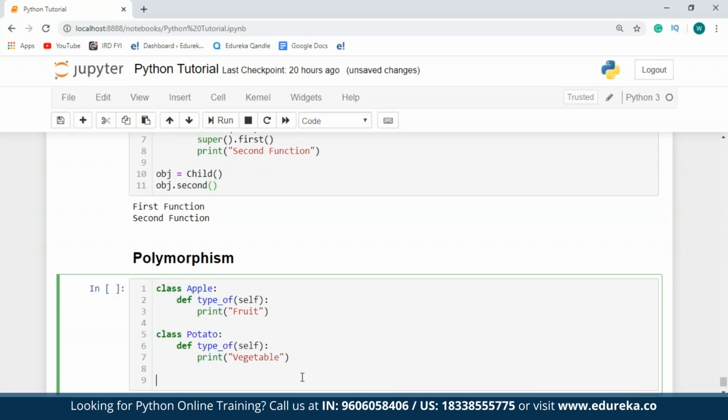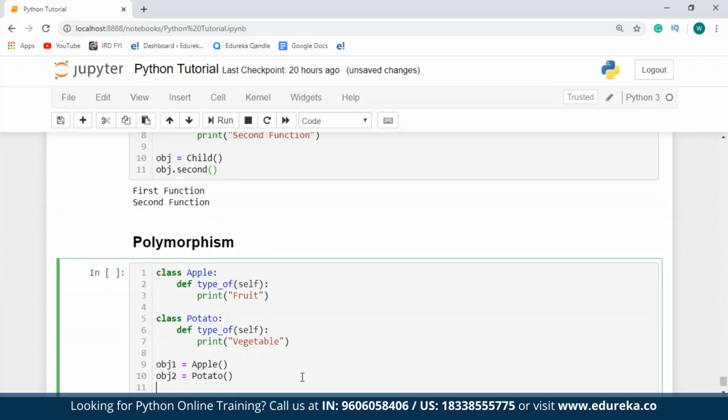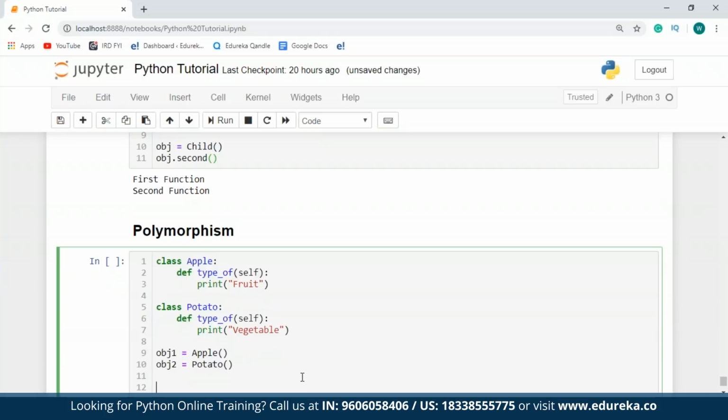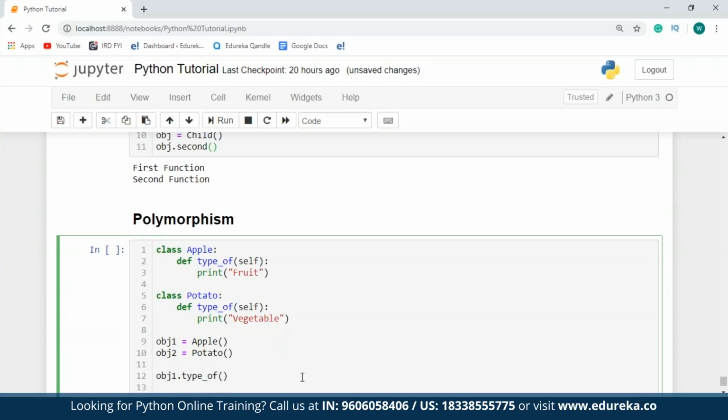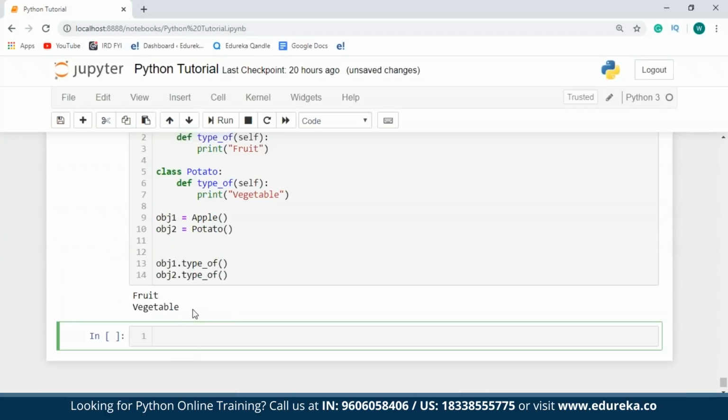So now I'll create two objects. I'll say obj1 and obj2. And by using these objects, I'm going to invoke both these classes. So I'll say obj1.typeof and then obj2.typeof. Now I'll just run this code. So as you can see over here, even though I have two functions with the same name, my objects are able to access the right function and return the output.